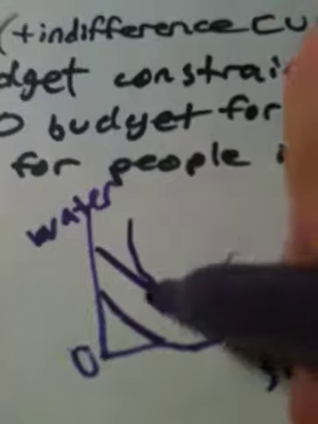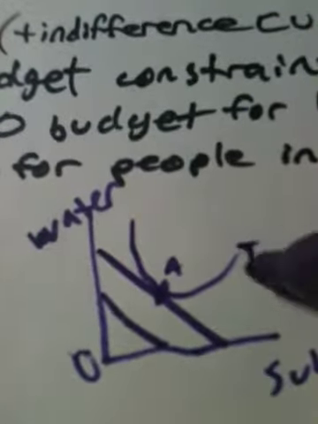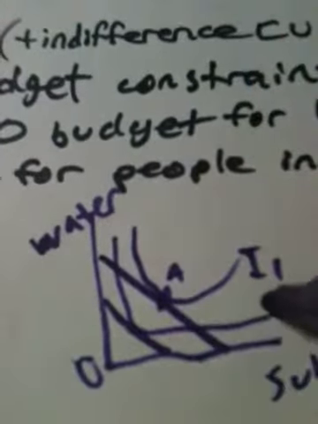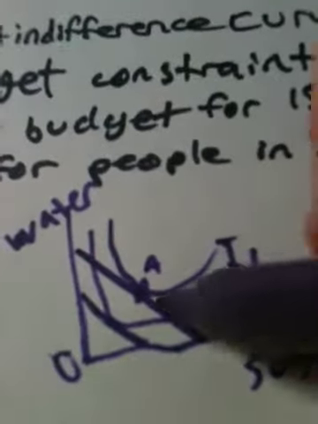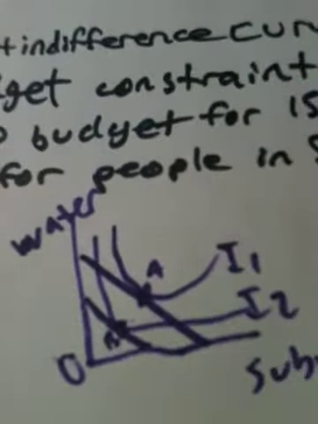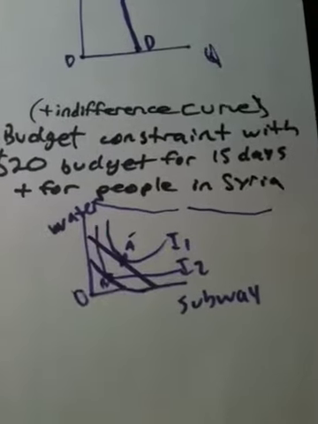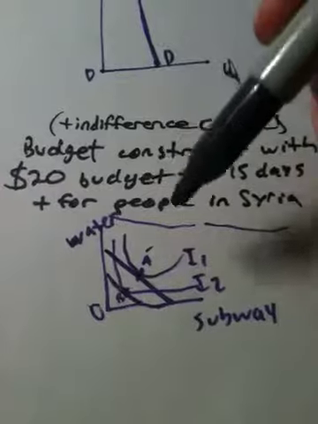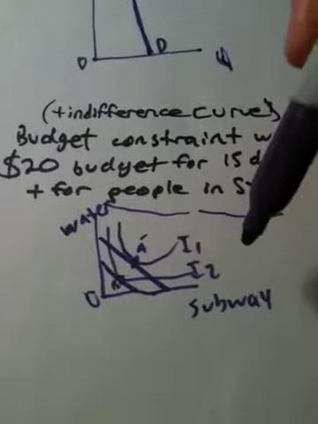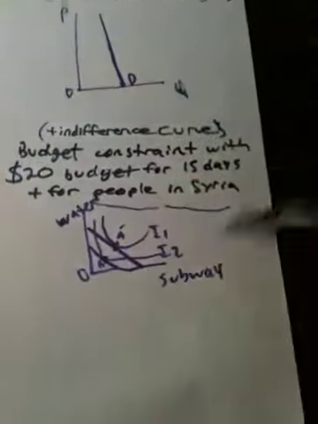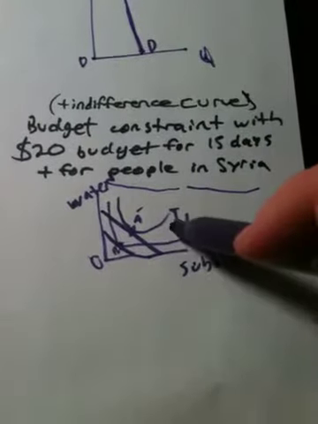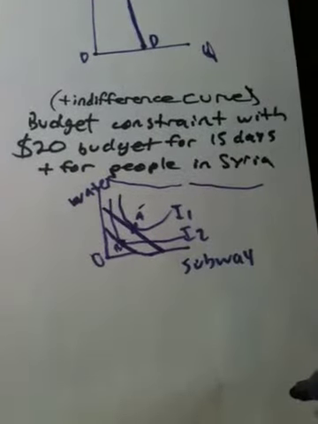So these are my indifference curves. This is A, I1, and this is I2, and this is B. So that's a new one, and the same goes for people in Syria, right? Because for them, they lose money too. Their income drops because they're not working as much because they're focused on rioting and getting the rights that they deserve. So that's why their income isn't that high and their budget constraints drop. That's that.